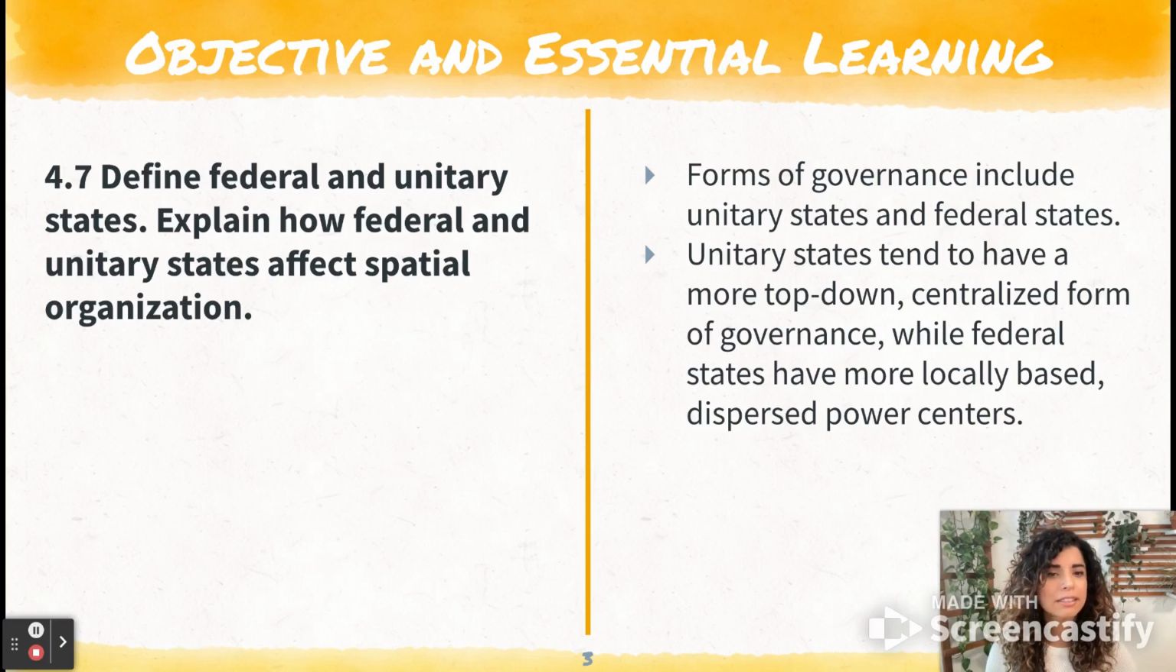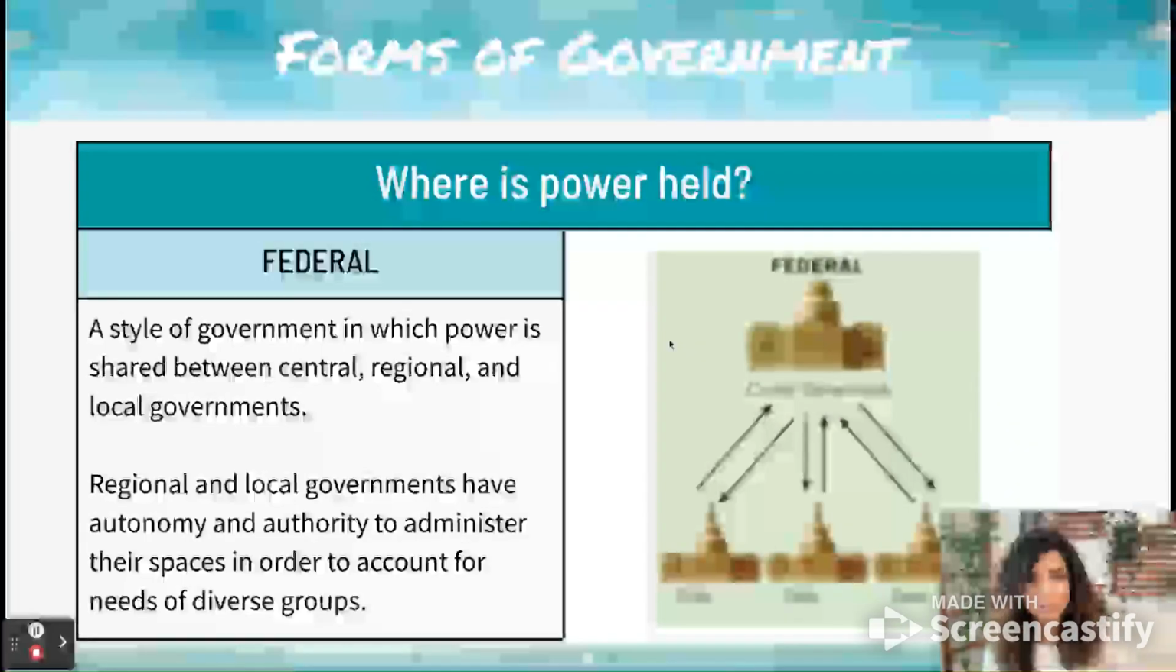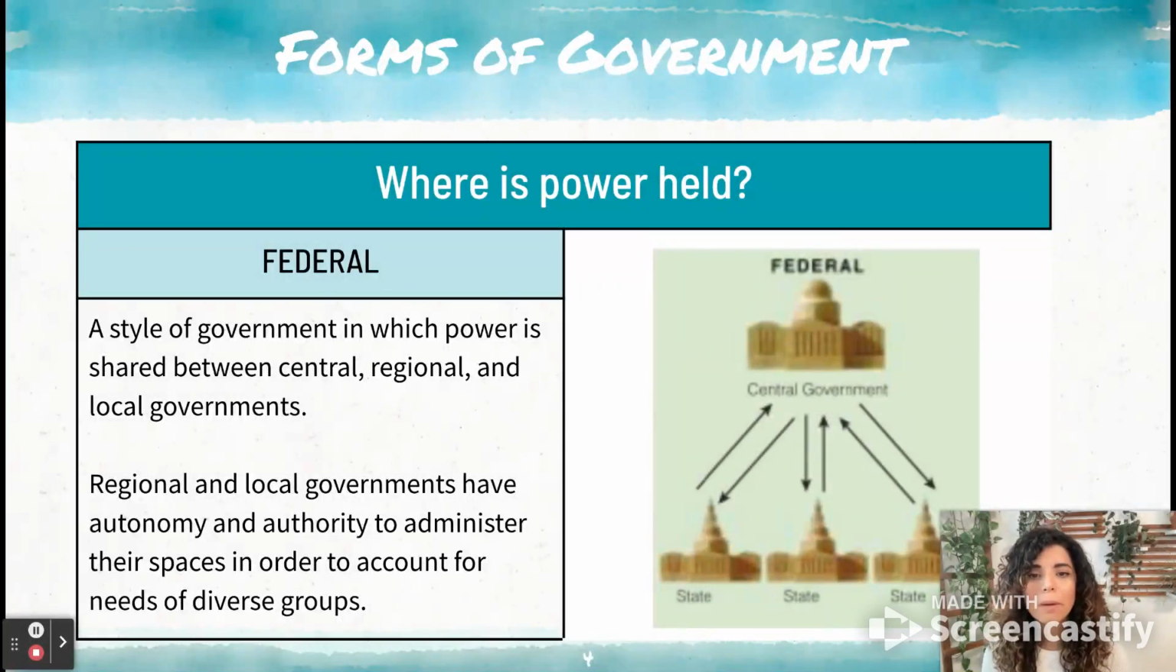So forms of governance include unitary states and federal states. Unitary states tend to have a more top-down approach with centralized government, while federal states have more locally based and dispersed power centers. So we'll look at some examples here. So in terms of where power is held, where's the authority? Where are these decisions being made?